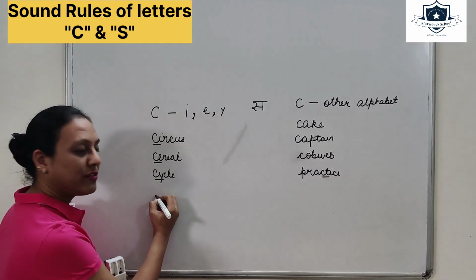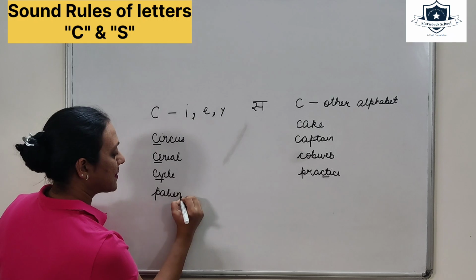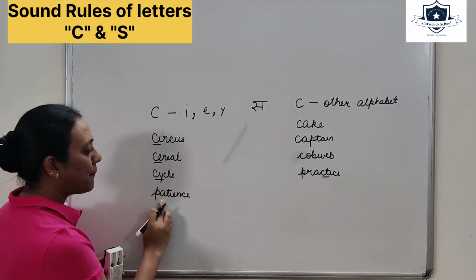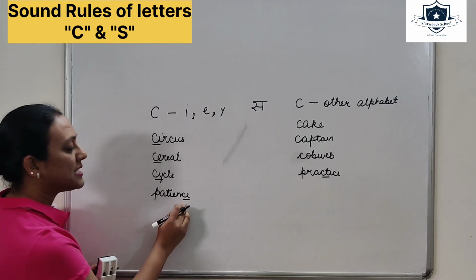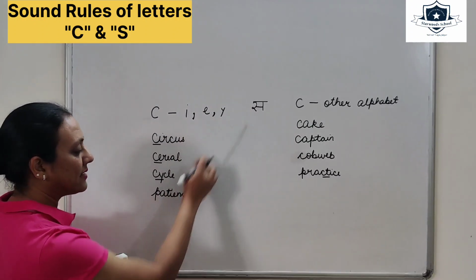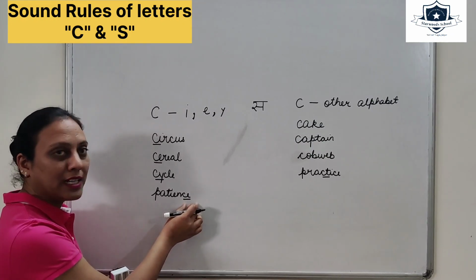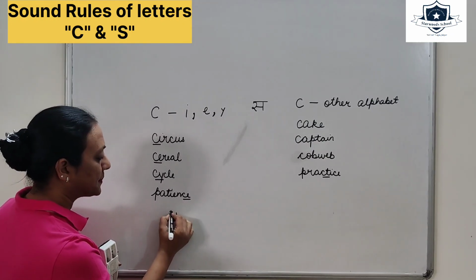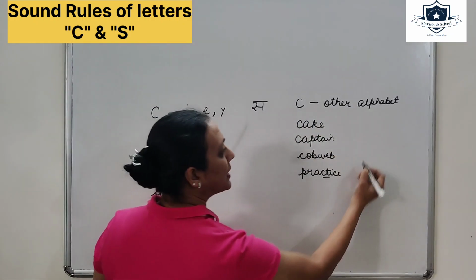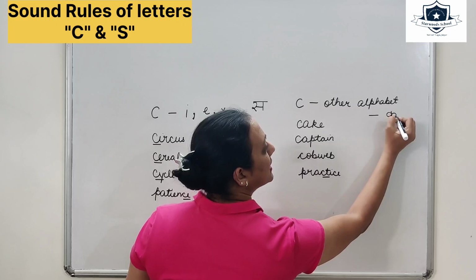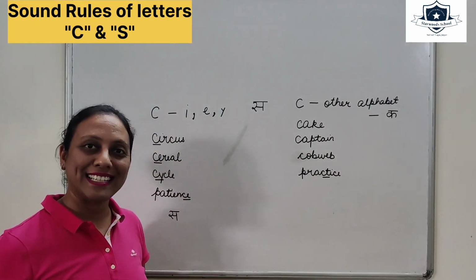If I give you one word more here, that's patience, C. So even if C is accompanied with these three letters and is coming in the middle of the word or at the end of the word, it will make the sound of S. C, on the other hand, combined with other alphabet will make the sound of K. I hope this much is clear.